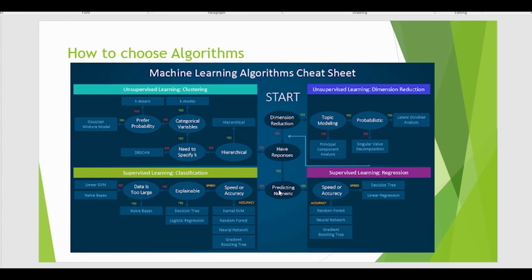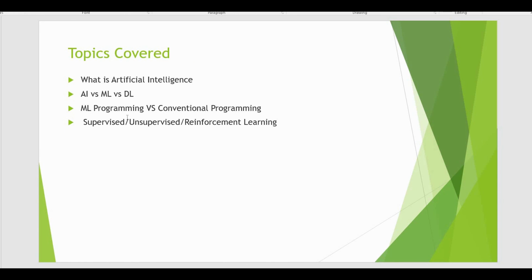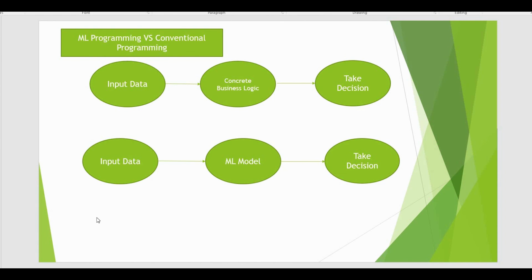If we have labeled data, then we have already discussed how to choose that. So this is the overall cheat sheet, how to choose the best algorithm to solve your problem. In this video, we have mostly covered how to choose the algorithms and the different kinds of algorithm categorization. My basic idea was, in the first 2 videos, I have covered basics of artificial intelligence and machine learning. So basically, I'm just briefing what we have covered till now.